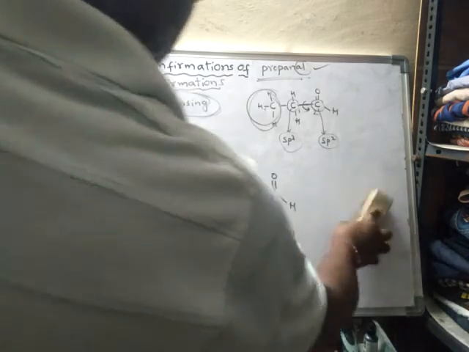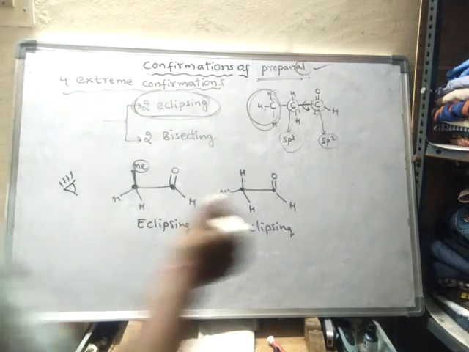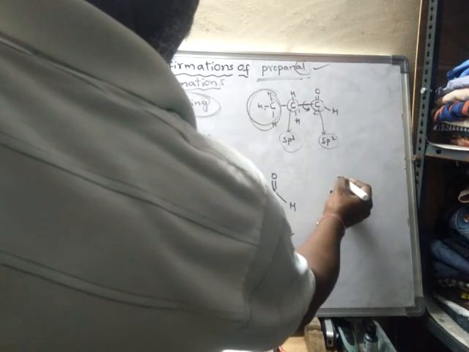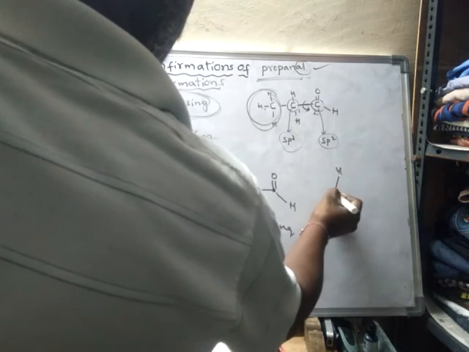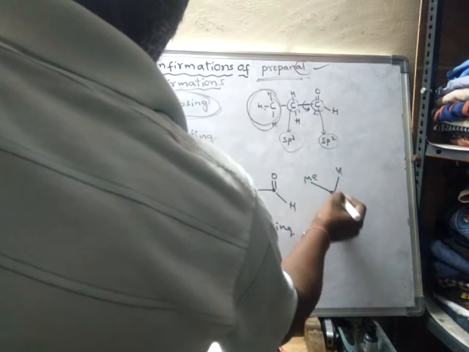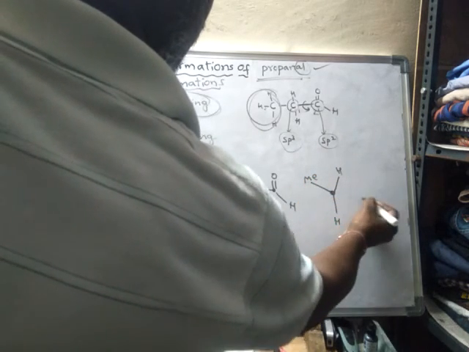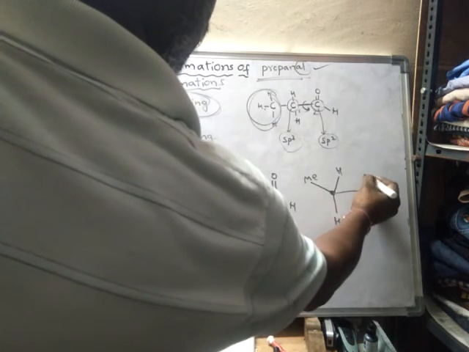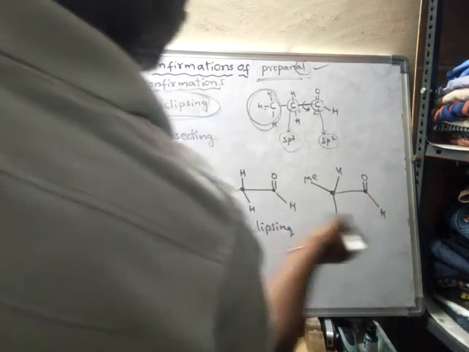What are the two bisecting structures? How are they drawn? See, look here, first carbon. Here hydrogen and methyl groups are present, an inverted Y. Here oxygen, so double bond O and hydrogen.